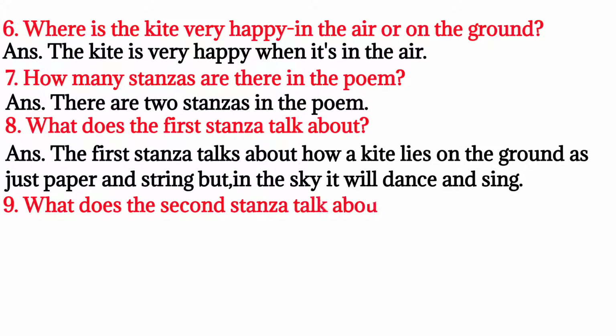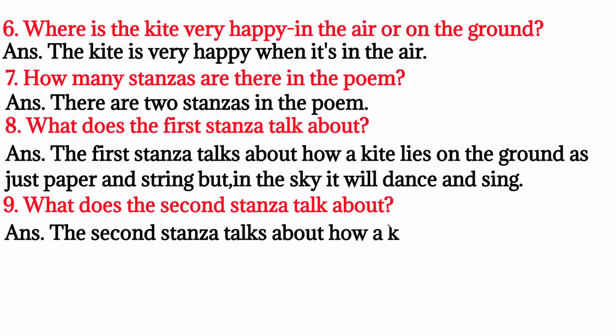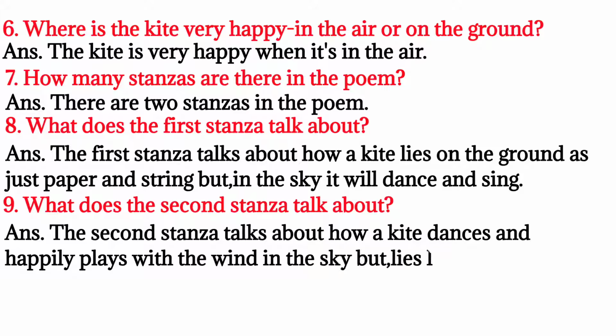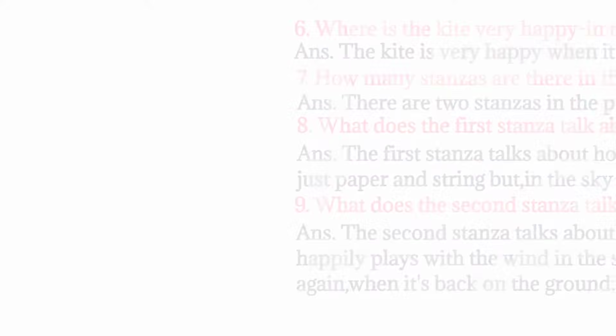What does the second stanza talk about? The second stanza talks about how a kite dances and happily plays with the wind in the sky but lies lifeless again when it's back on the ground.